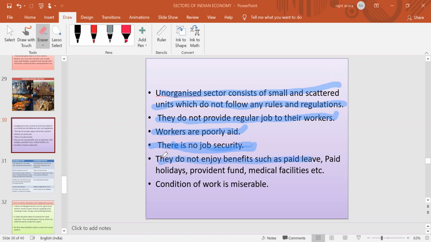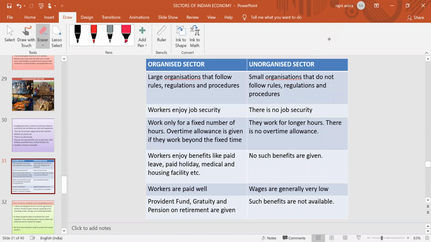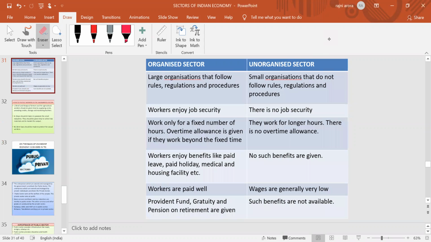No kind of benefits like paid leave, paid holidays, provident fund, medical facilities, and the work conditions are also miserable. That is also not good. There isn't any kind of clean environment or facilities. So these are termed as the unorganized sector. Now the question arises, what is the difference between the organized and unorganized sector?